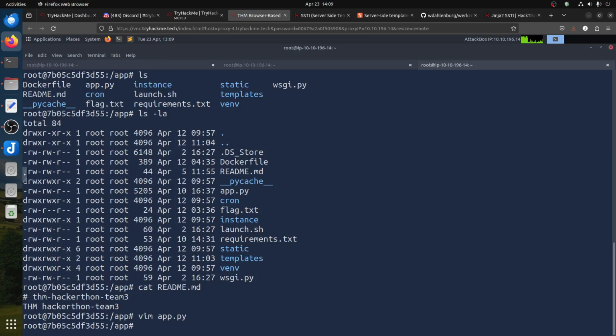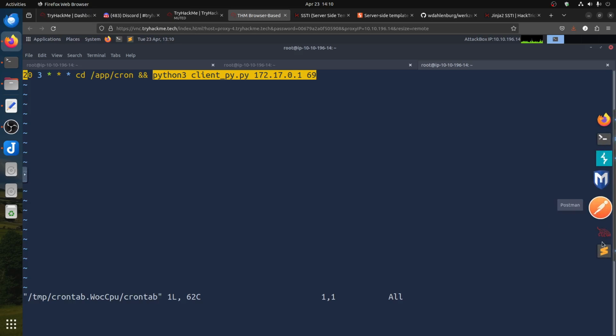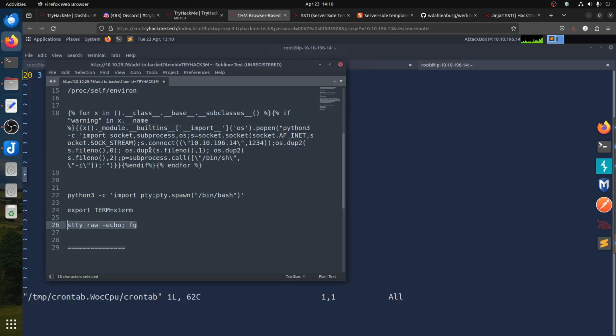So where should we go? For example, if I go crontab minus e, where are you? That's interesting. You find this inside the cron folder. We have a Python 3 client, and it calls this. Let's copy that and put it here so we can know what we're dealing with.